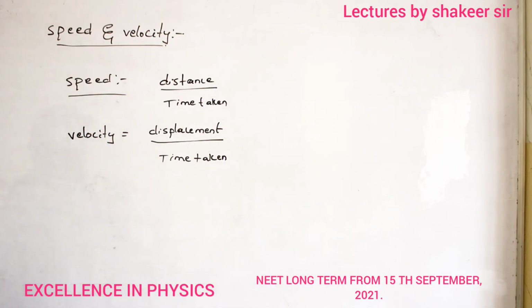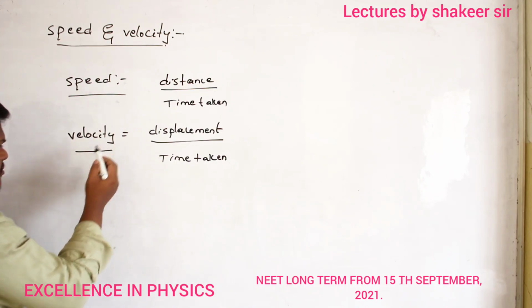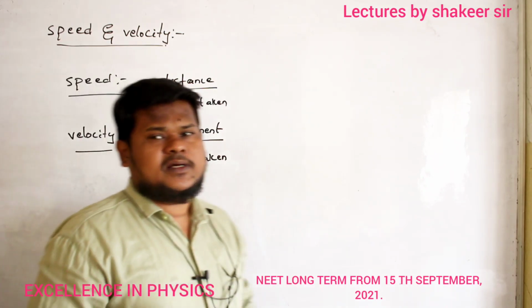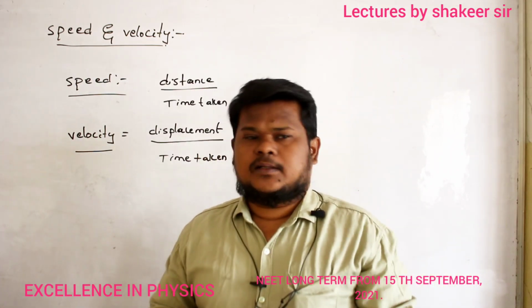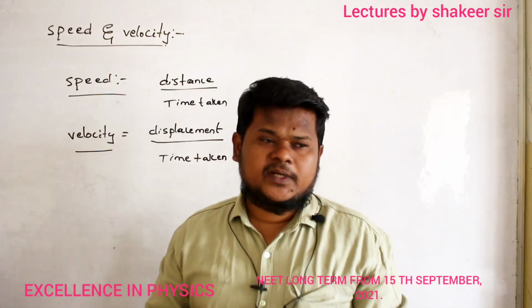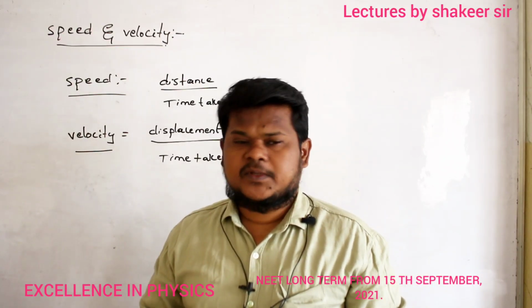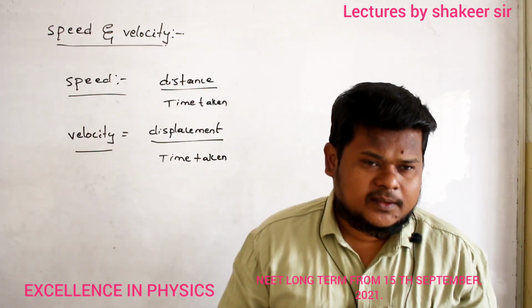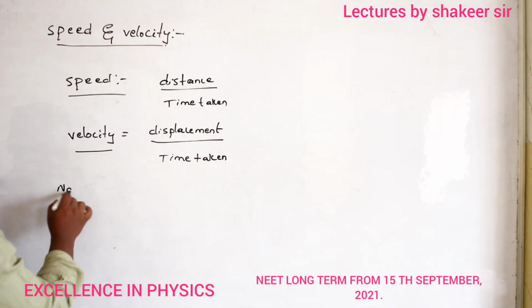Are you able to understand? Now similarly, can you say a condition when speed and velocity are equal? When a body is moving in a straight line, distance and displacement will be equal. Similarly, speed and velocity also will be equal. Clear? So make a note of that point.